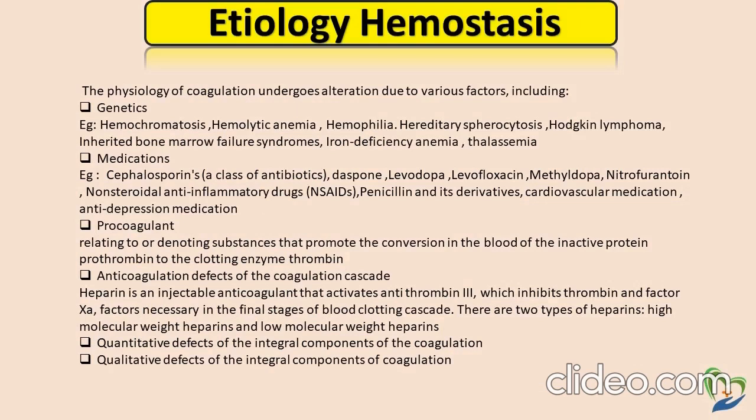Etiology of hemostasis. The physiology of coagulation undergoes alteration due to various factors including genetics, for example hemochromatosis, hemolytic anemia, hemophilia, hereditary spherocytosis, Hodgkin lymphoma, inherited bone marrow failure syndrome, iron deficiency anemia, and thalassemia.